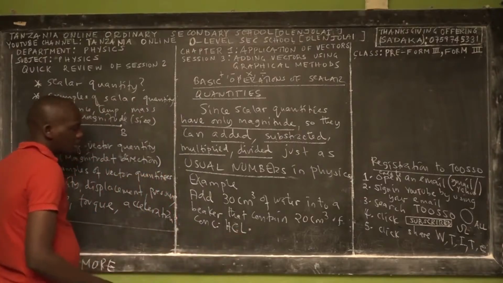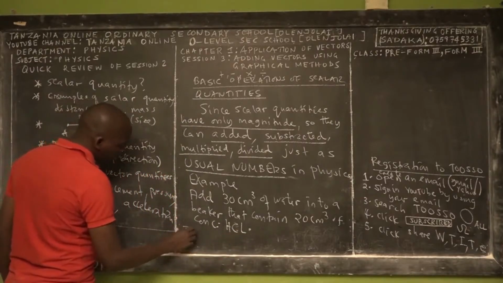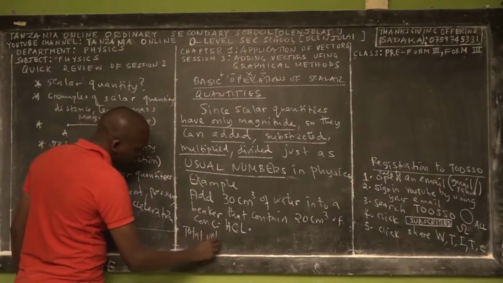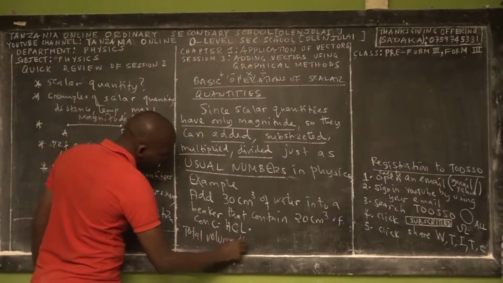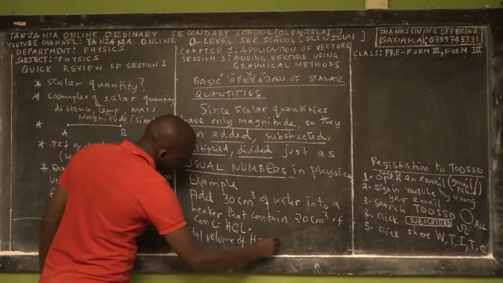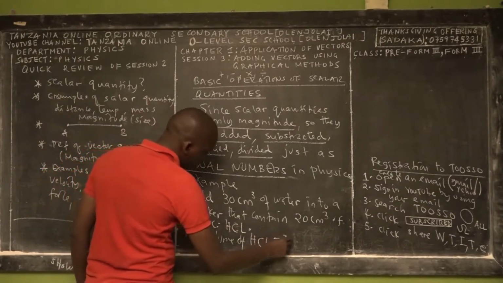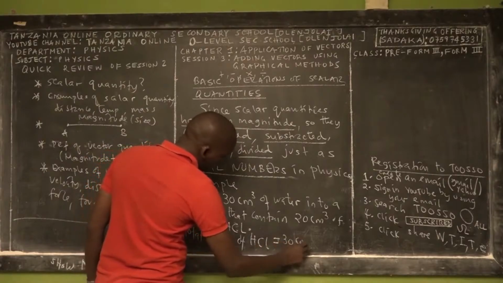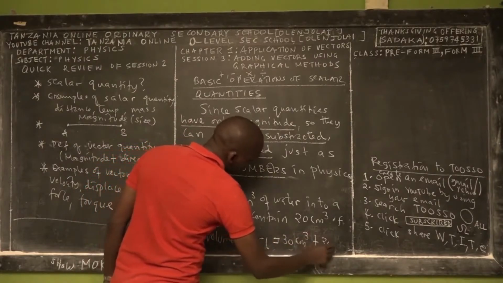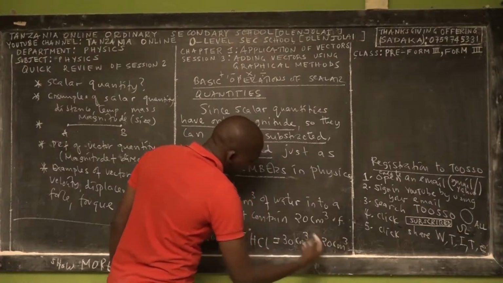For this case, the total volume of the hydrochloric acid, now no longer concentrated, will be 30 cm³ plus 20 cm³, because this is a scalar quantity.